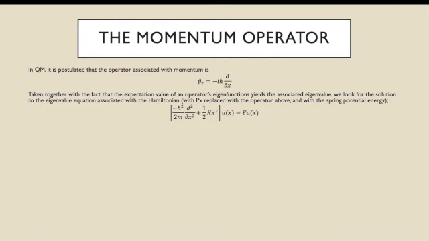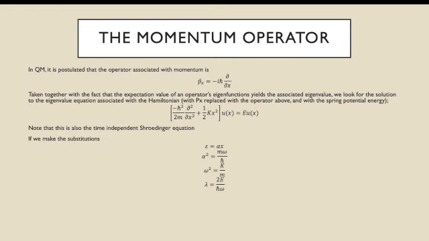The Hamiltonian down here is the classical Hamiltonian with the momentum operator applied twice, where p_x squared would normally be, and then we additionally put in the spring potential as the potential for this equation. So we look at the eigenvalue equation right here, and we look to solve it. I guess also note that this is entirely equivalent to the time-independent Schrodinger equation.